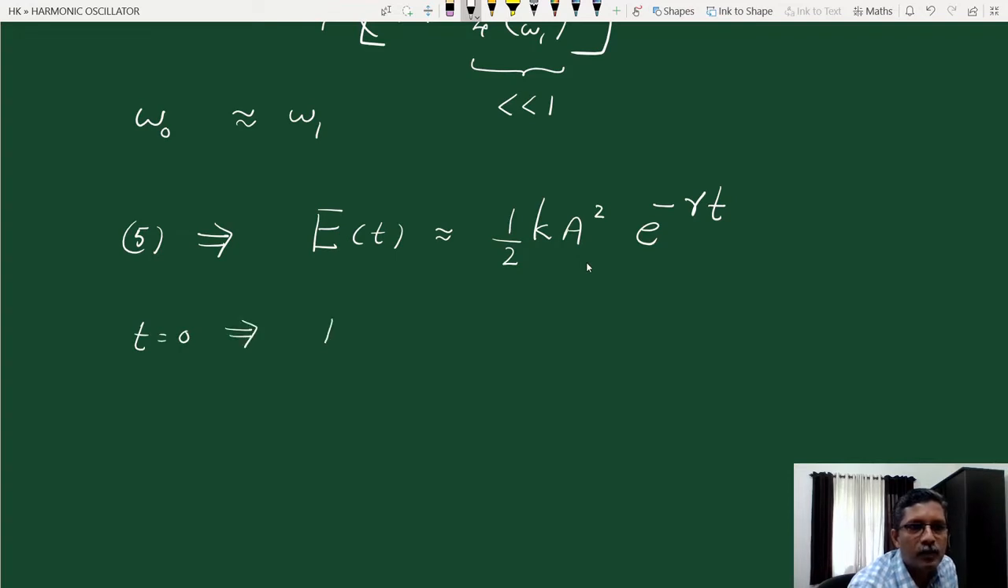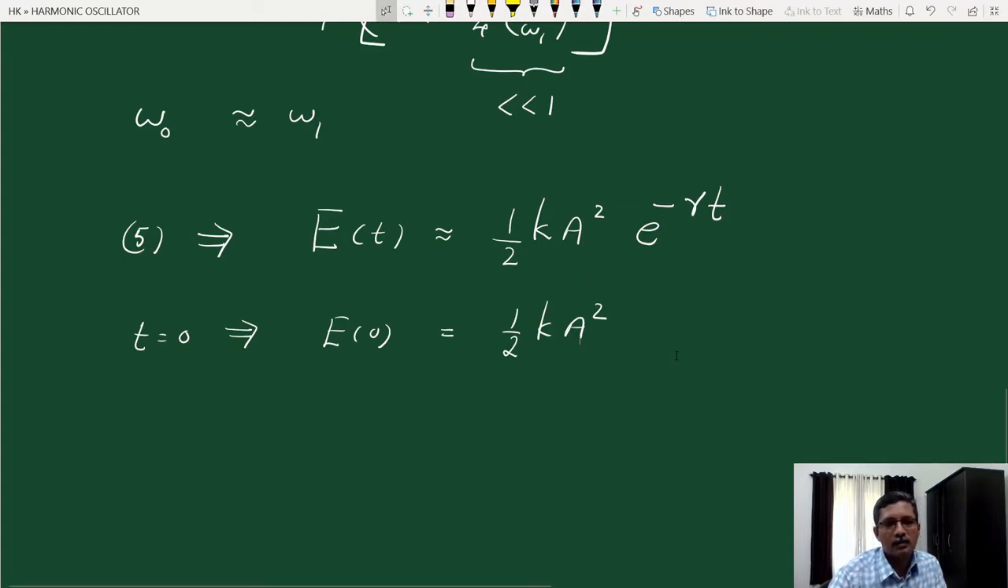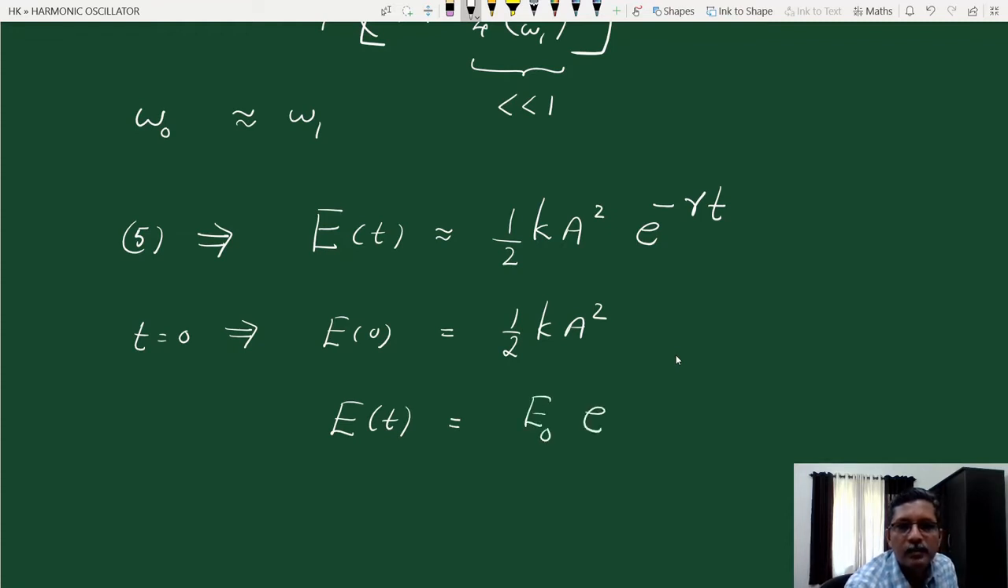Now, what is the energy at the time 0? When we put t equal to 0, let us call it E0, the energy at the time 0. This is equal to half k a square. Remember that this is the energy of an undamped harmonic oscillator, when the amplitude is constant. At the initial time, this is the total energy, that of an undamped oscillator, half k a square. Then what happens to the energy at the time t? The expression for energy at the time t we can write as E0 e raised to minus gamma t. Equation 6.